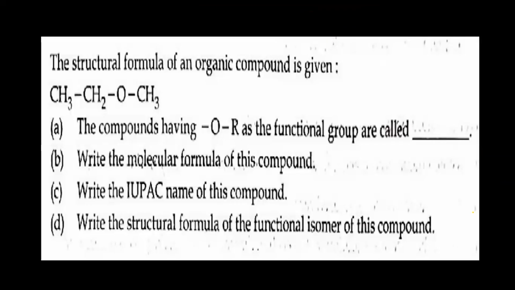Next, moving to the next question. It is a question from the organic chemistry part. A structural formula of an organic compound is given. The compound having OR as a functional group is called what? When O has a group on both sides, it is called ether. So this is an ether. Find the molecular formula.